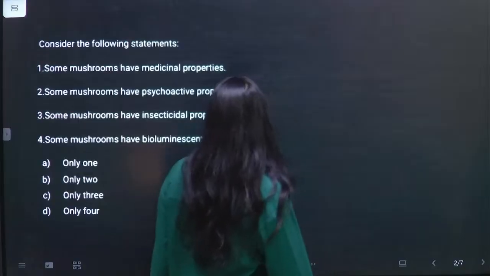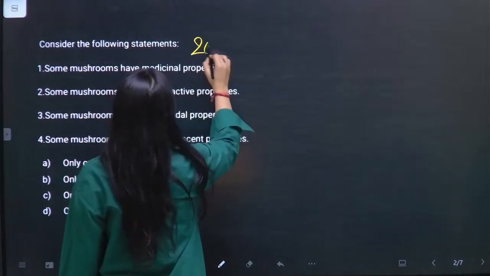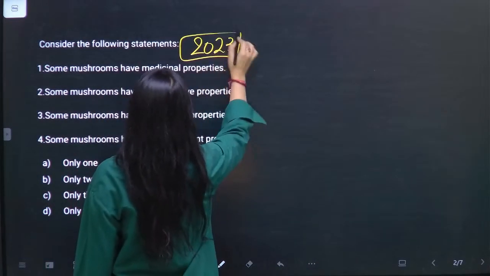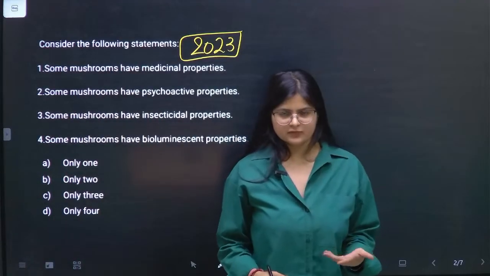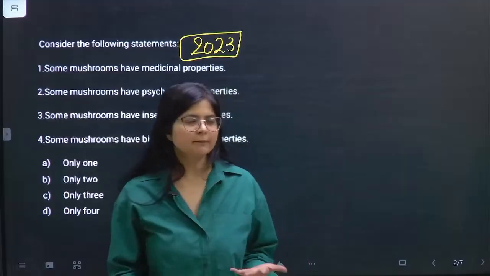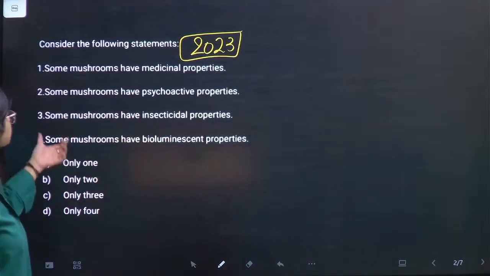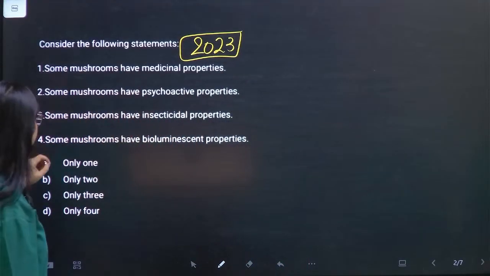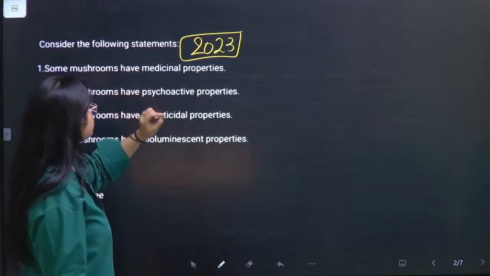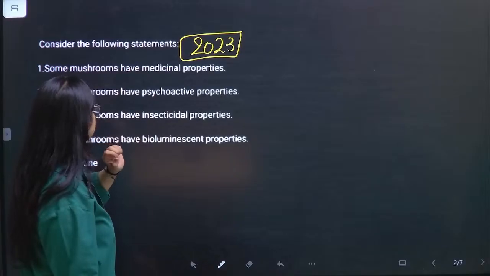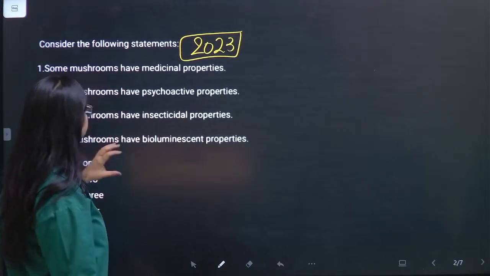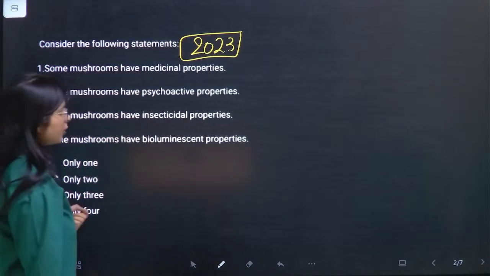Now, second, this is one of the questions which has come again in 2023. Now, it is saying some mushrooms, some. So, every statement is making some claim: some mushrooms have medicinal properties, some mushrooms have psychoactive properties, some mushrooms have insecticidal properties, some mushrooms have bioluminescent properties.